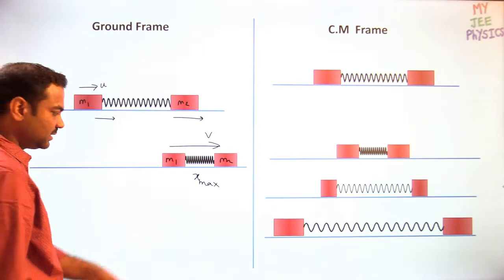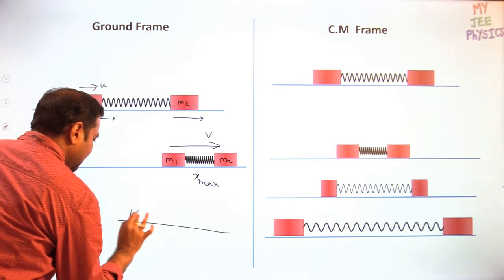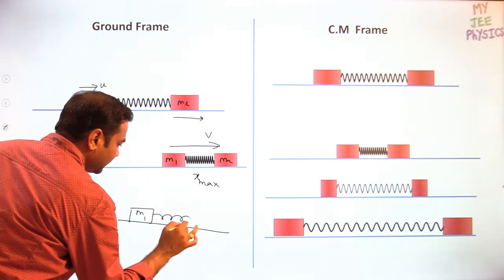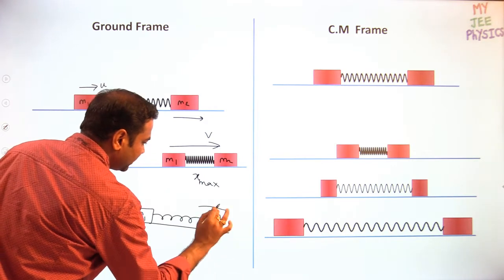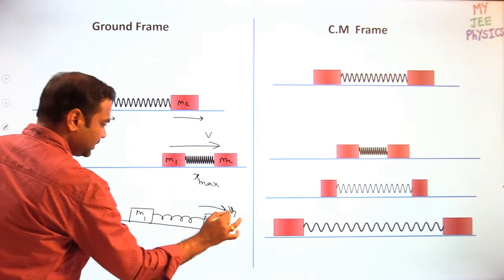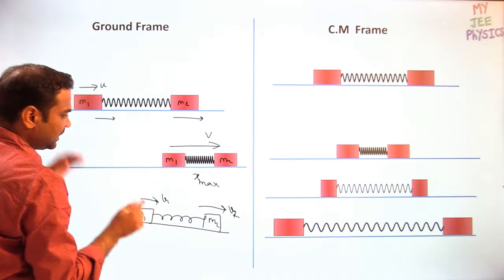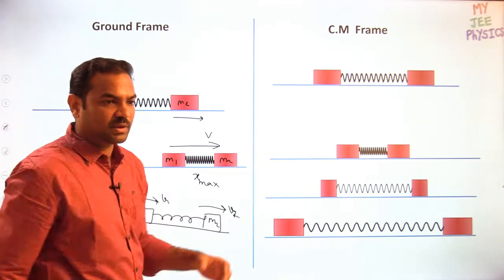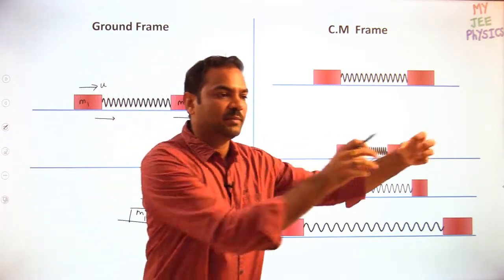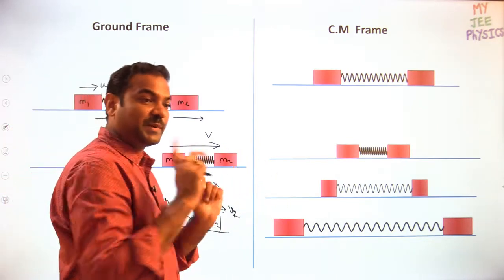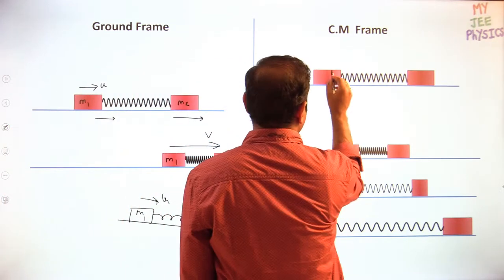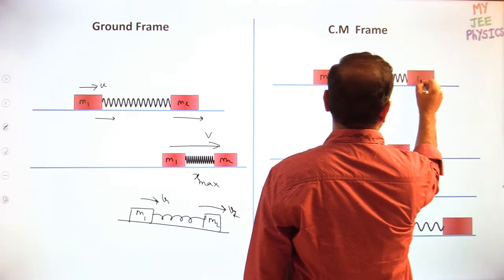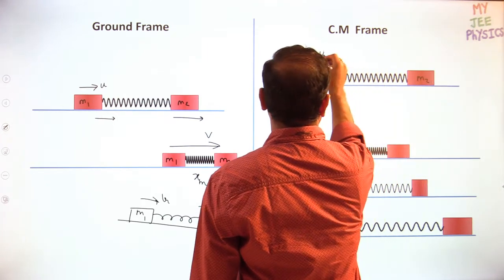Already we discussed this part. And then next instant, what will happen? Again M1 and M2 will move forward with different velocities, V2 and V1. So like that it keeps on going with respect to ground. They will compress and they will expand, they will compress. So like that it keeps on going with respect to ground. But if I am taking, suppose this is M1, M2, M1 is projected with velocity u.